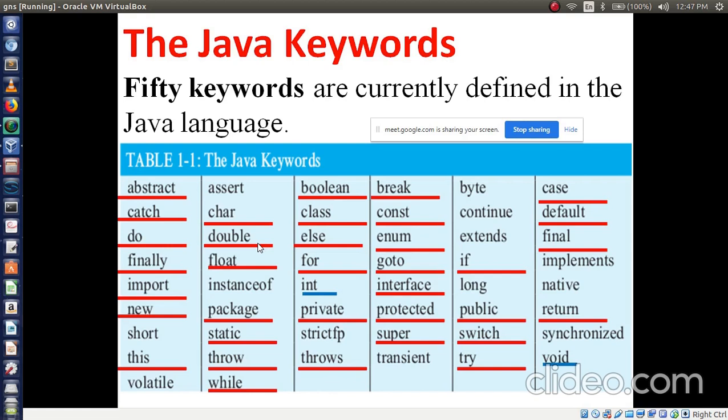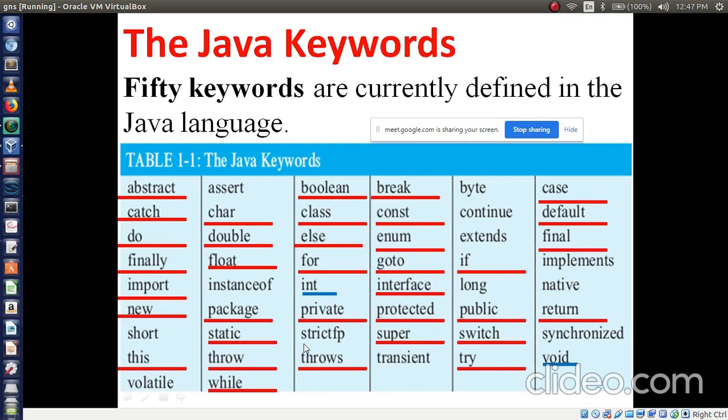If space is there, then you write throw and throws. Write it in the first column. After writing try, catch, finally, you just write throw and throws.